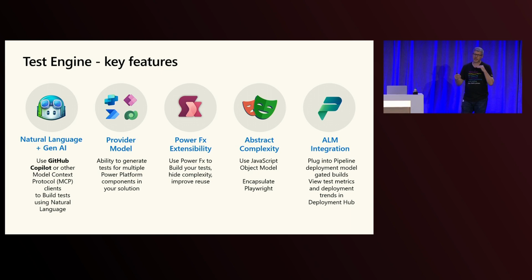You don't have to go down to the document object model and look at selectors. You can stay at a higher level, where we look at all the controls on your screen and enable you to extract them as part of your test. And as we hand over to Casey later, he'll come back and show how all these things fit in your overall pipeline, so you can go from dev to test to production and create gated builds as part of that process.